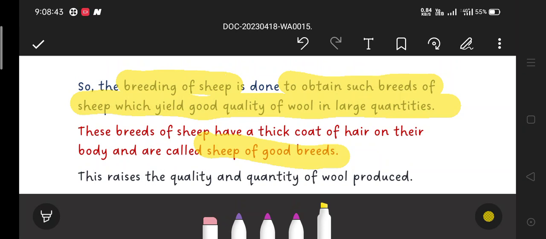Breeding of sheep is the process in which the shepherds try to obtain breeds which yield good quality wool by selecting their parents also. As they are selective breeds, they have features like a thick coat of hair on their body, and are known as sheep of good breeds.